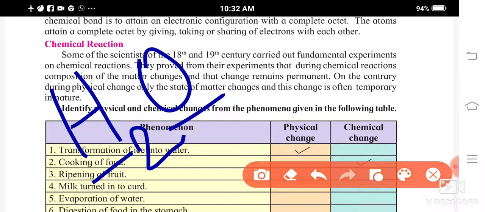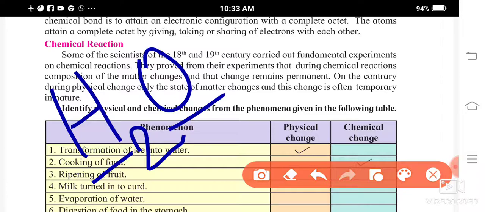Now see, when hydrogen and oxygen combine with each other chemically, water is formed. And water is a liquid, and it is neither combustible nor a supporter of combustion, right? So it has entirely different properties compared to hydrogen and oxygen. That is why, in this way, they proved that during a chemical reaction, the composition of the matter changes and this change is permanent, right?